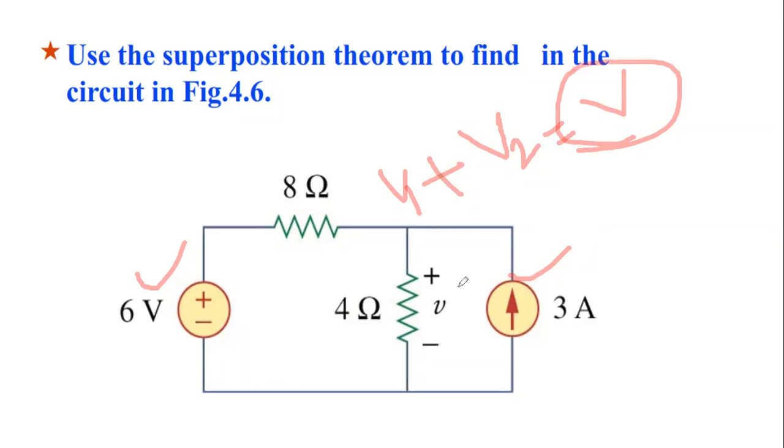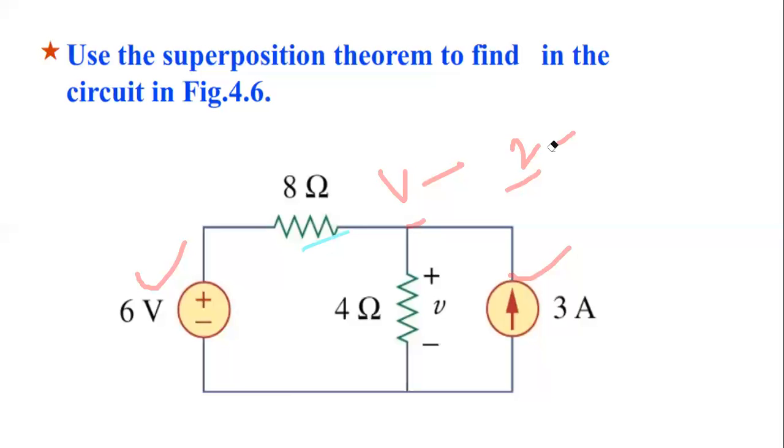So no need to solve for V. Whenever we are applying the superposition theorem, we will not solve the circuit when both are switched on. I will take one source at a time, find any current or voltage V1, V2 like that, and add them. I will get the final answer. That's it. Let us first see, then it will be clear.